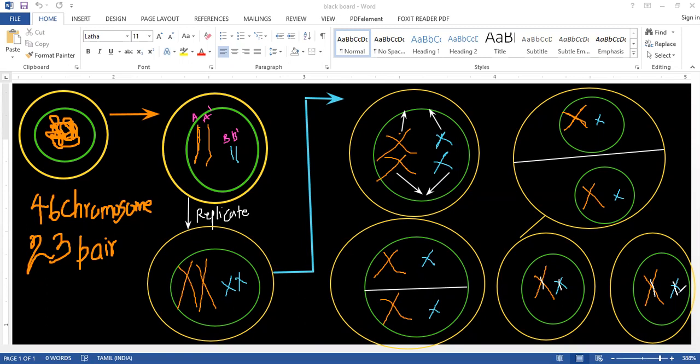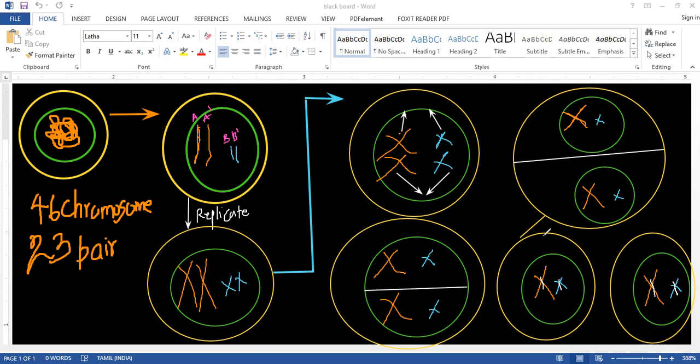When it breaks down, you can see here, you take a screenshot of this one, then you can take another screenshot. Then you can take it easily. When it breaks down, here what is happening? Nucleus divides. Here what is happening?